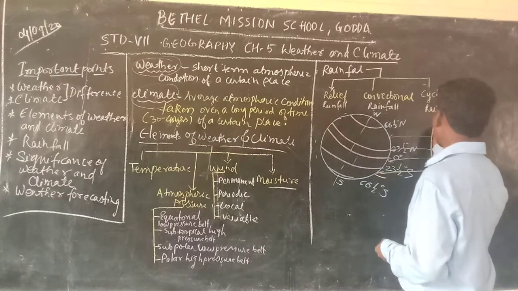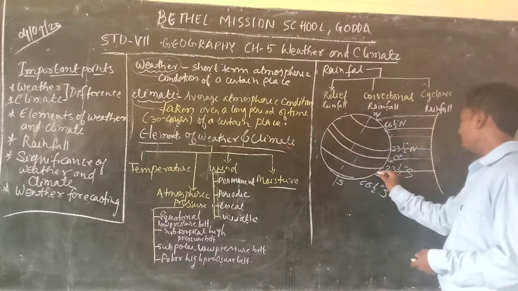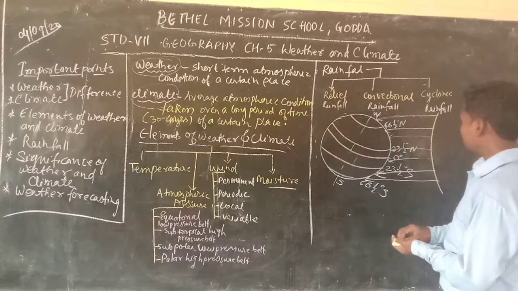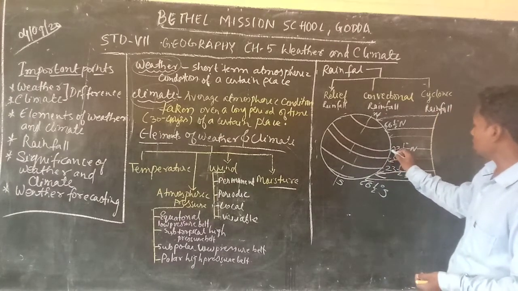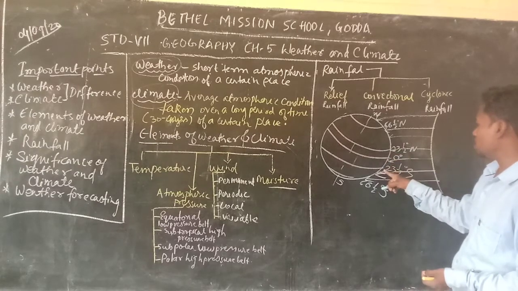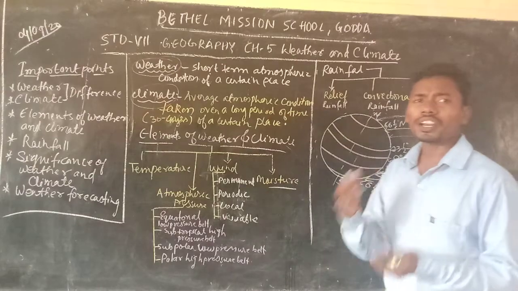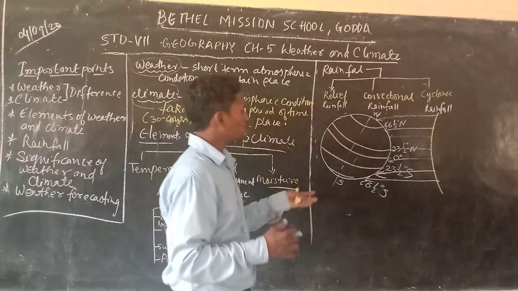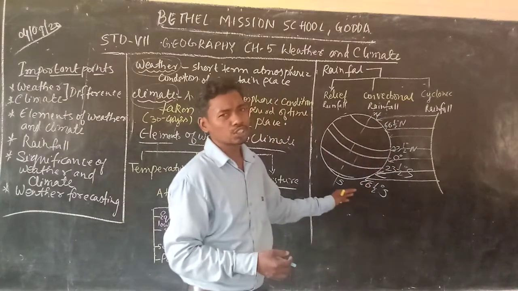When the sun's rays fall on the earth, what happens? You will see that this area between the tropics, from the Tropic of Cancer to the Tropic of Capricorn, is very near to the sun, with respect to the rest of the other places of the earth.